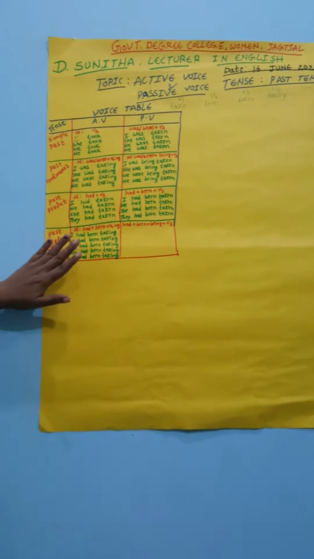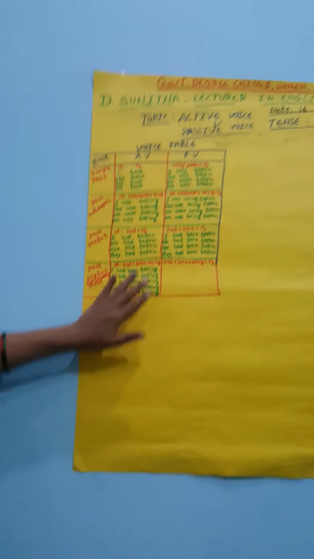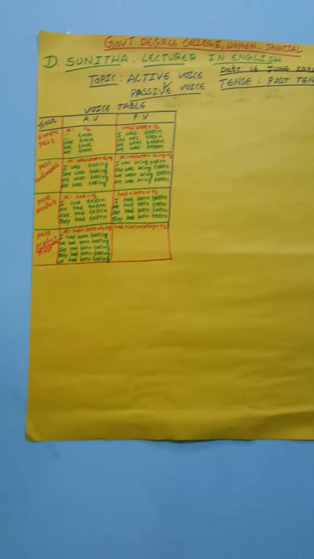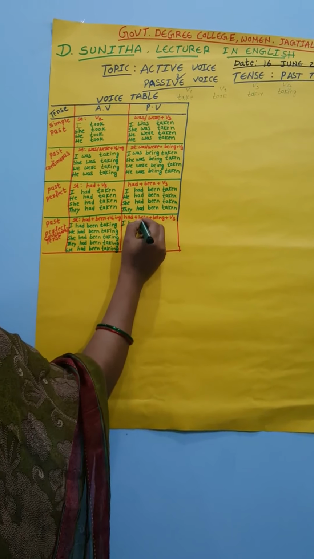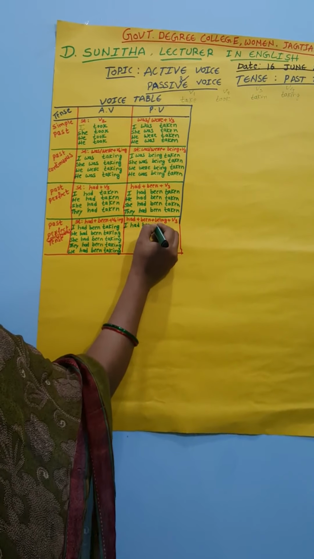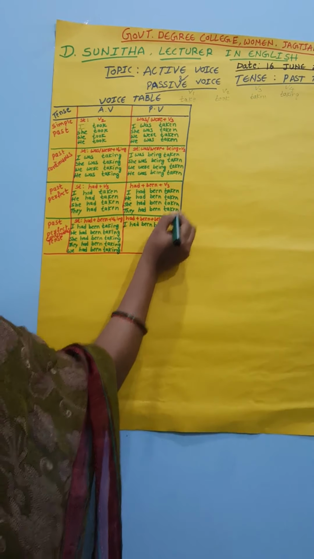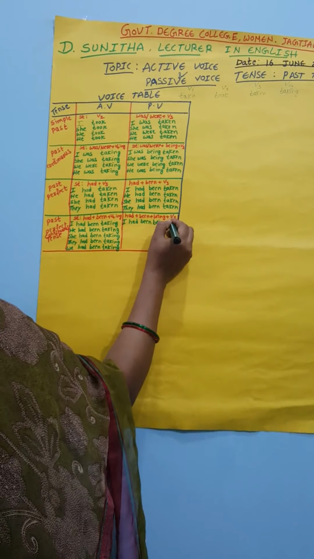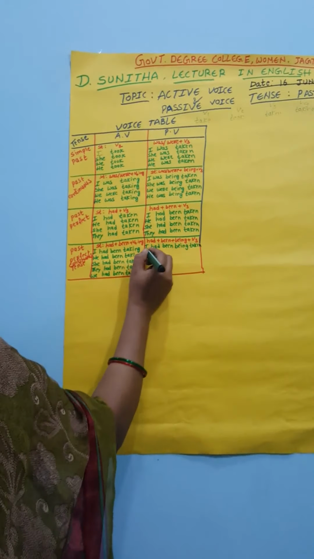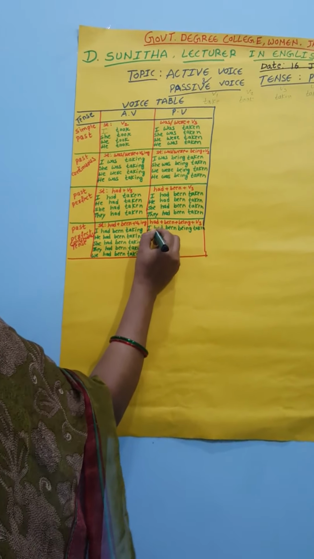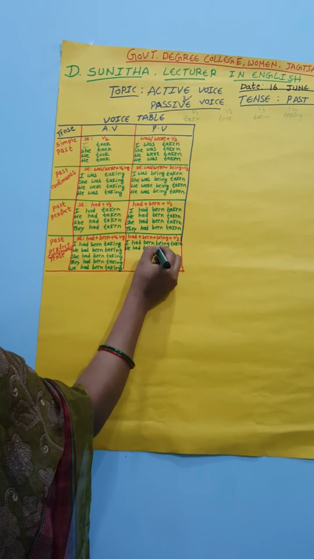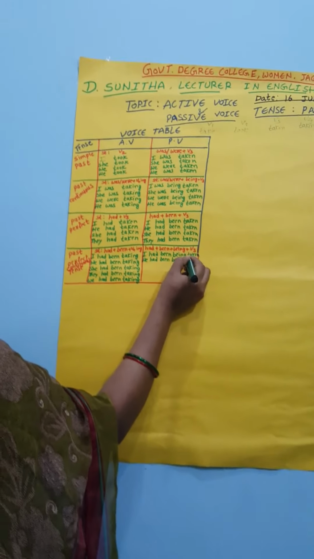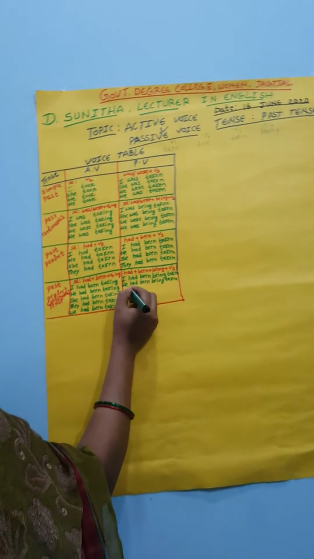The active voice. How does the active voice change into the passive voice? The transformation of the sentences. See here. I had been being. What is the V3 form here? Taken. He had been being taken.